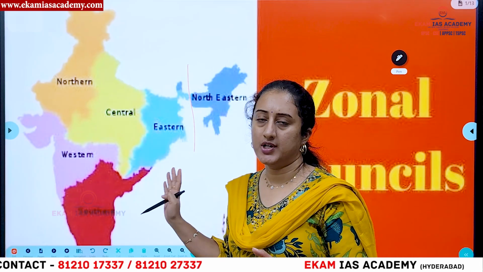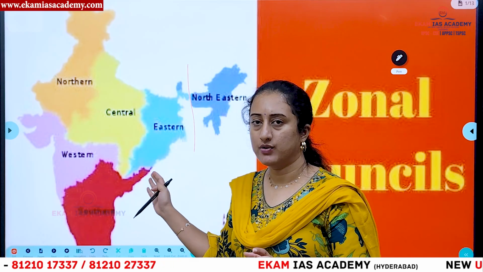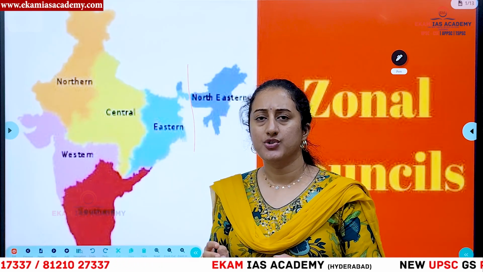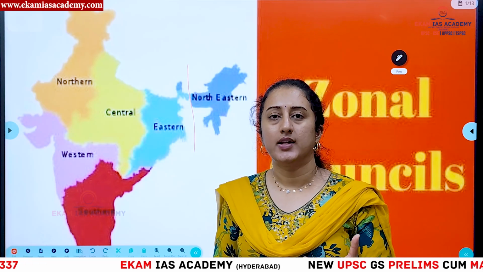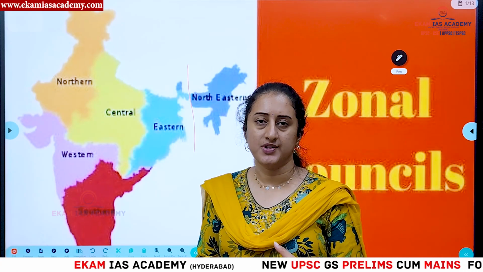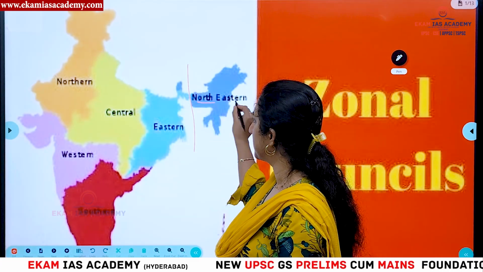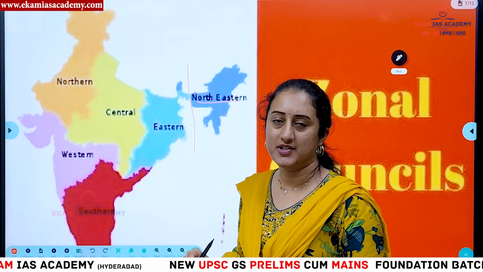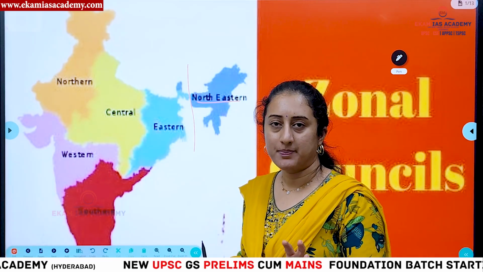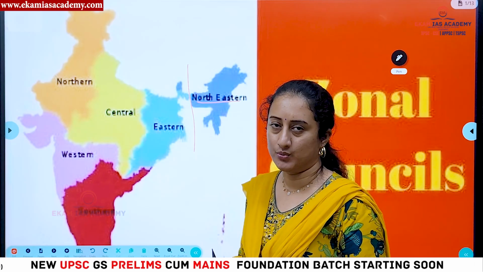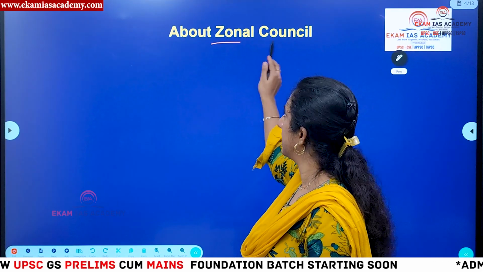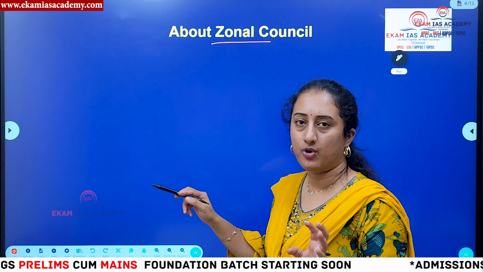So what about the northeastern zone? They are not part of the actual zonal councils because the northeastern region has its own characteristics and specificities. They have their own problems also to address. That is why we have a separate zonal council for the northeast, which was created by a separate act called the Northeastern Zonal Council Act of 1972. So we have seen what a zonal council is and its related important provisions.